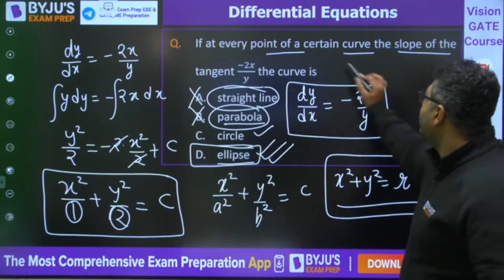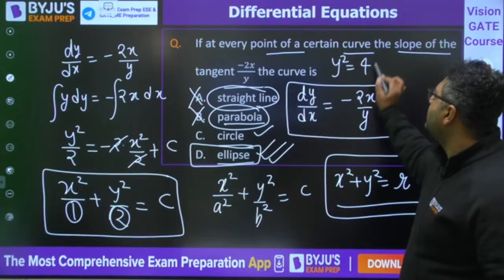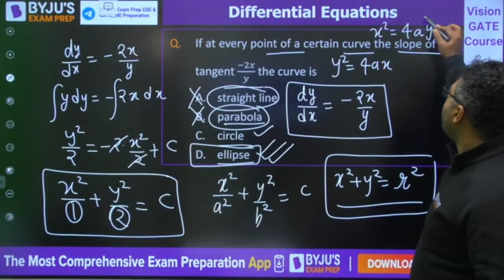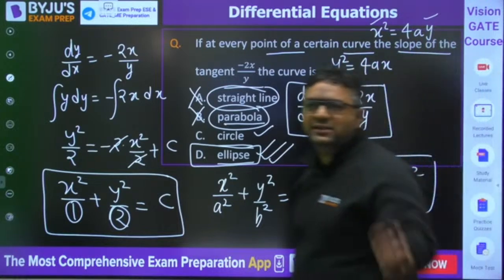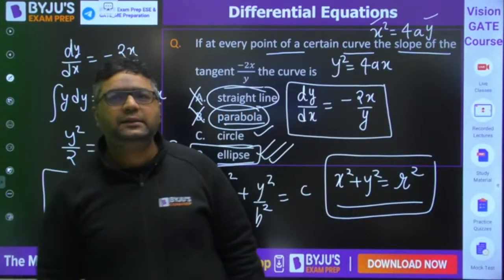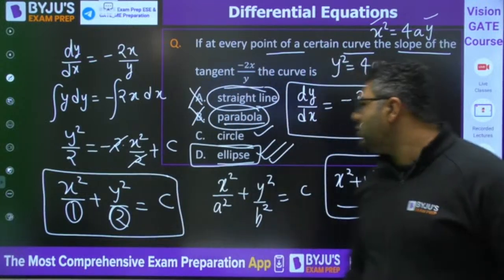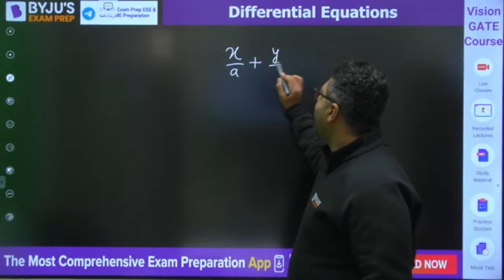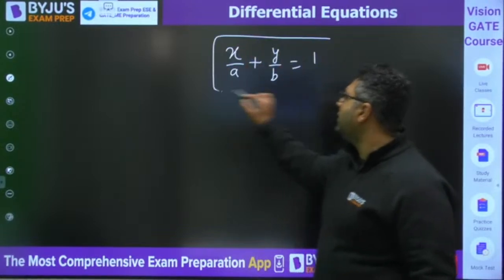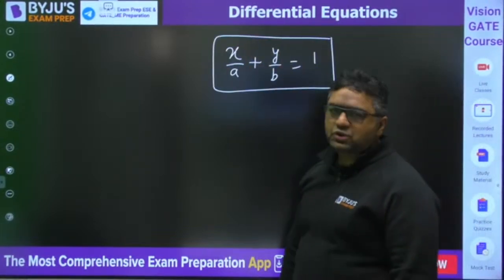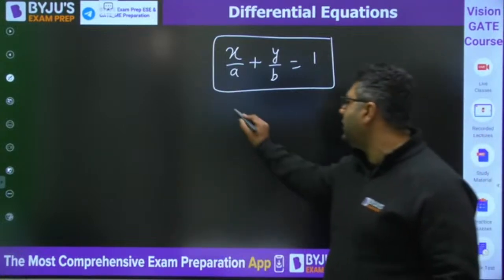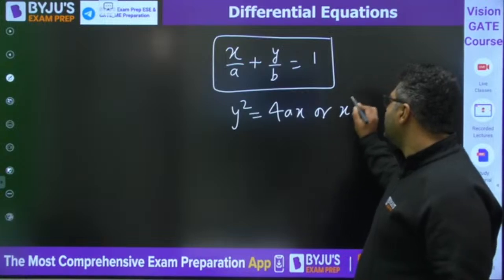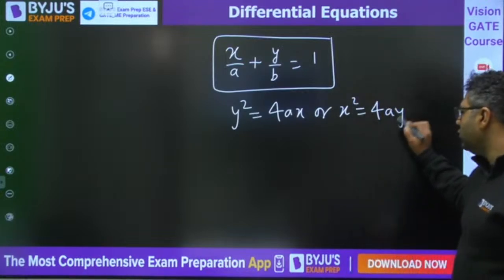For a parabola, the equation should be of this form: y square is 4ax or x square is equal to 4ay. It means the power of x and y should be different. One is square, the other is 1. Is it clear? The straight line equation can be like this: x by a plus y by b is equal to 1. This is the equation of a straight line. If you get y square is equal to 4ax or x square is equal to 4ay, this is the equation of a parabola.